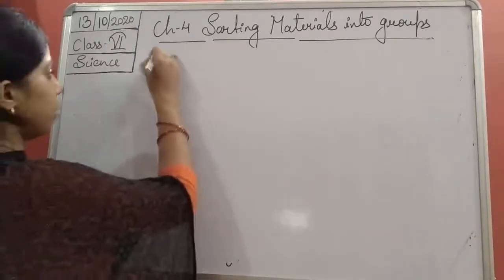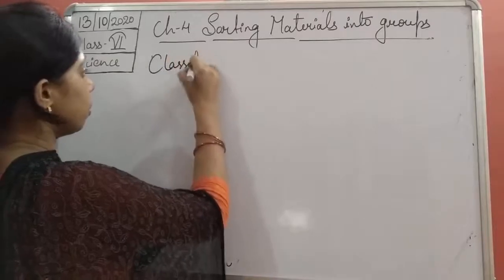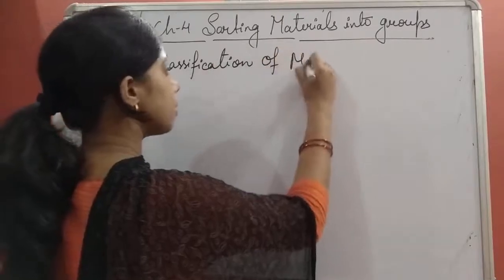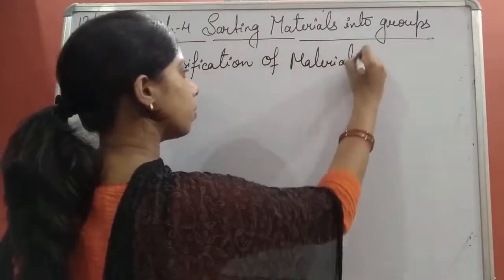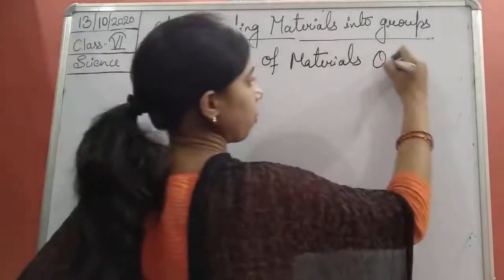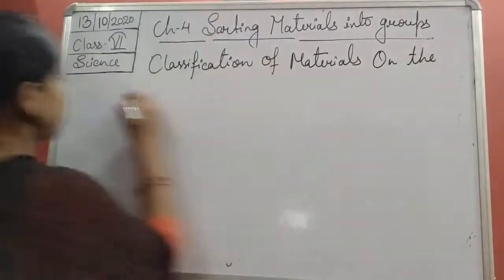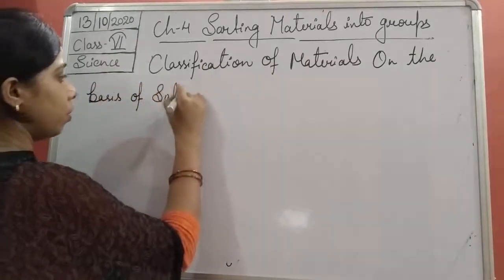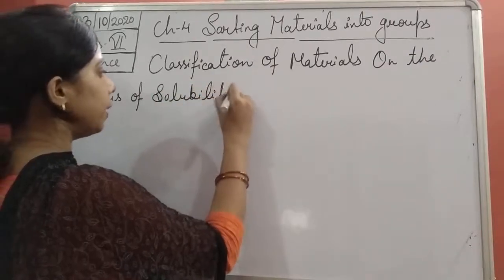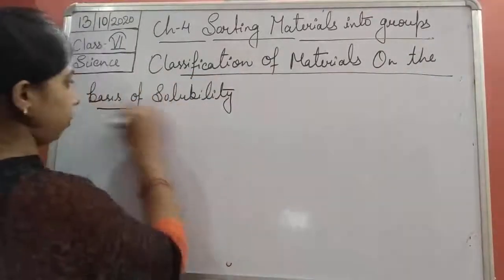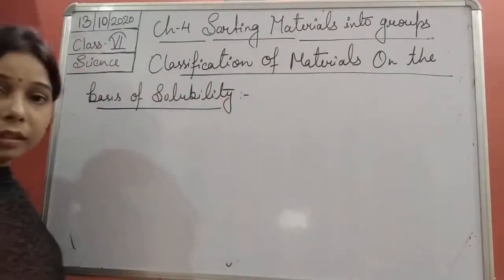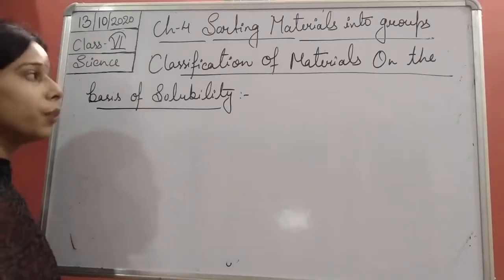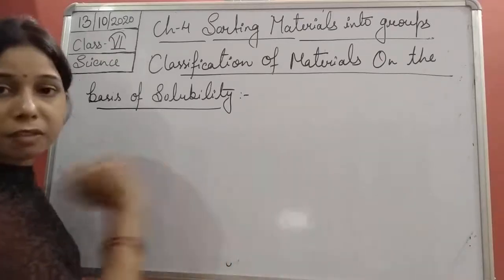So we can write it: classification of materials on the basis of the solubility. Whether the given object is soluble or not soluble in water, we will talk about it in this classification.